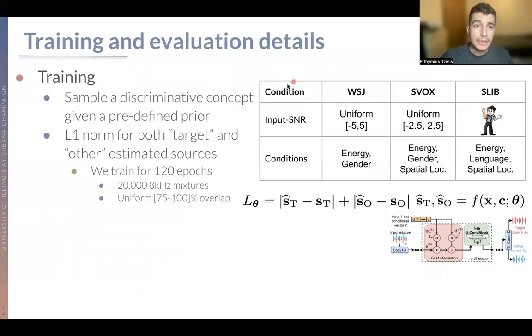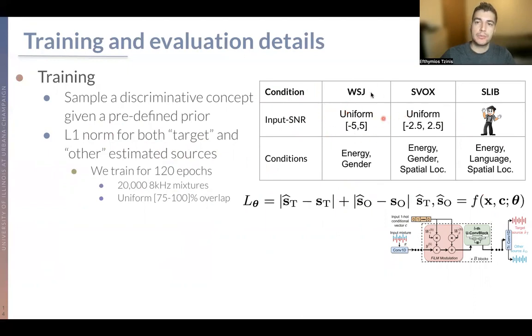In order to train, we sample a discriminative concept, as we said, given some kind of sampling prior. And then what we do is that we generate the target source estimate and the other source estimate, and we use the L1 norm based on these two with equal weight, and then we train our models using those different conditions.